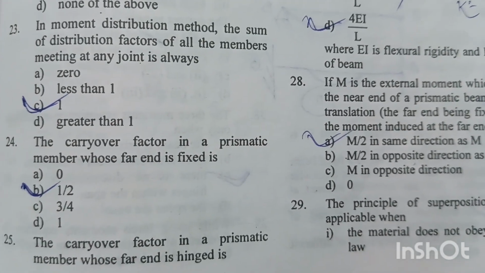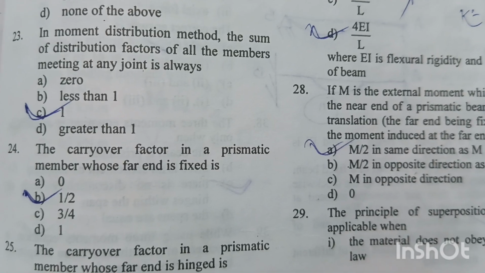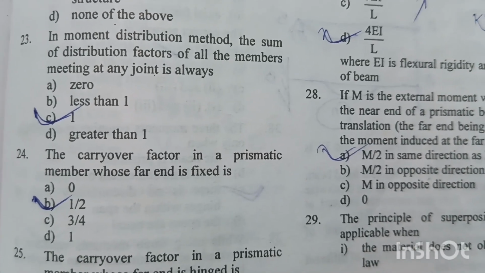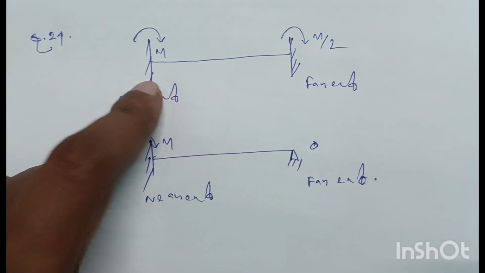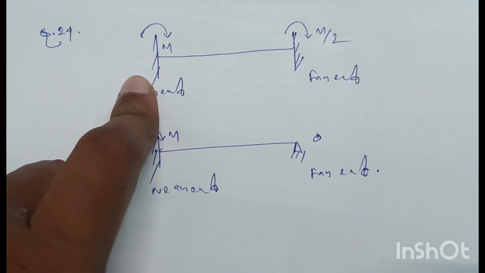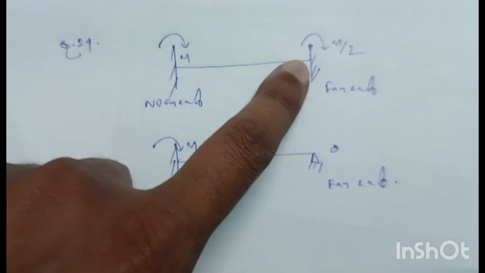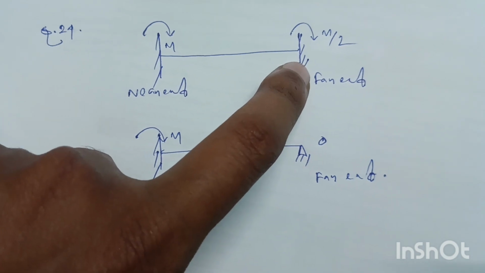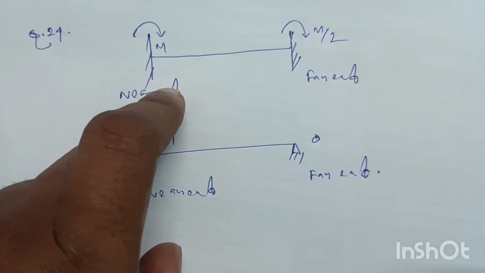Question number 24. The carryover factor in a prismatic member whose far end is fixed will be, this is the fixed beam, this is the near end of the beam, and this is the far end of the beam. The far end is fixed here, so the carryover factor will be half.